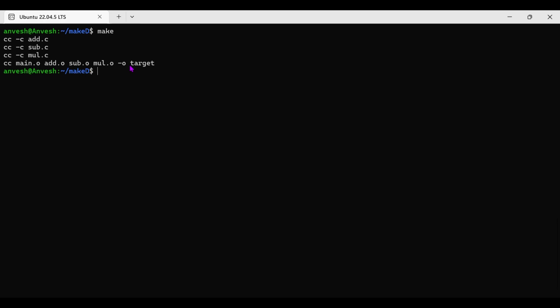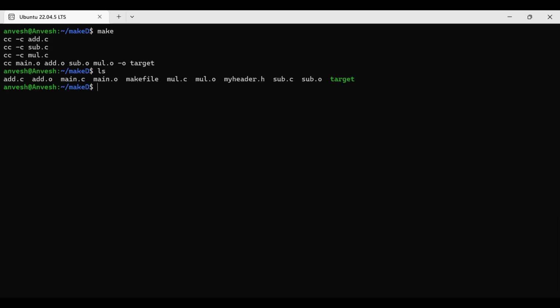What is our target name? Simply target. Previously what we were doing was simply cc and then dot slash a dot out. With this you can get the output. But here we have the target name as target, so simply you have to give target.